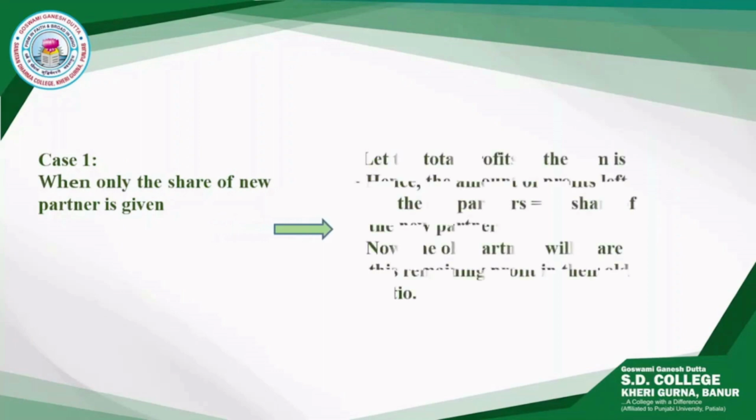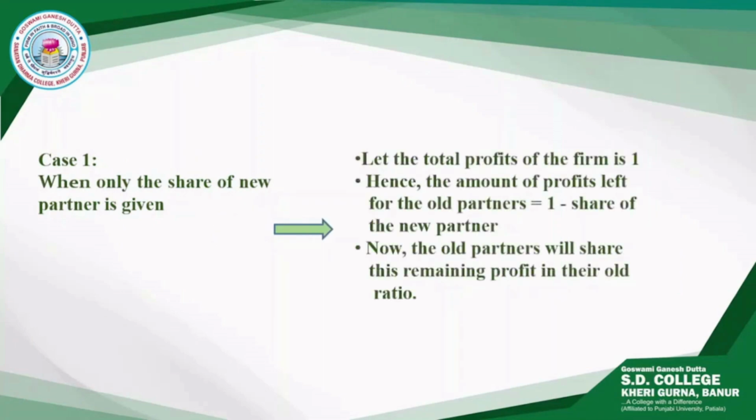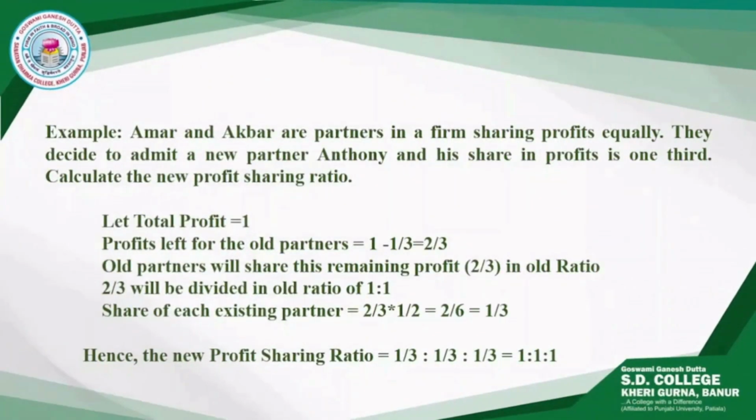In this case, there are 3 steps to calculate the new profit sharing ratio. First, we will assume the total profit of the firm to be 1. Now we will deduct the share of the new partner from the total profit that we assumed, 1. And the third step is the remaining profit will be distributed among the old partners in their old ratios. Let us understand it with an example.